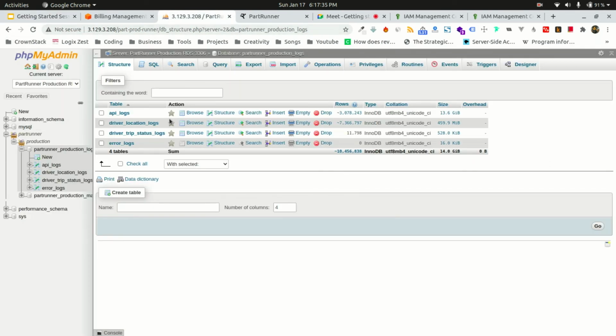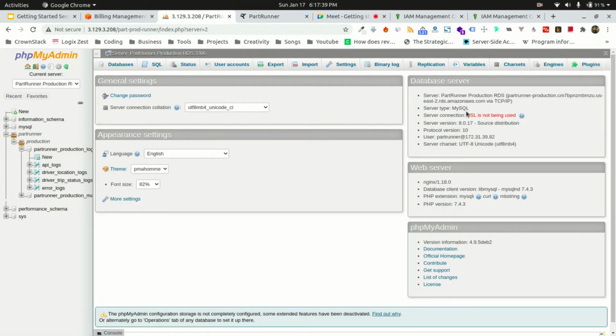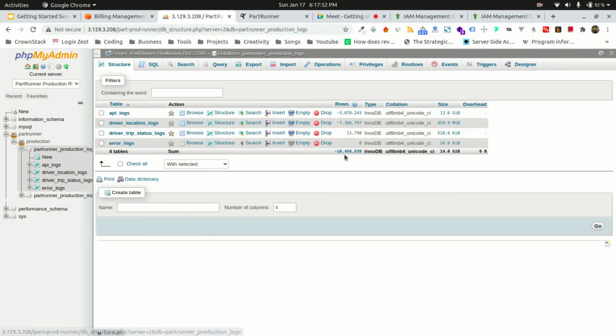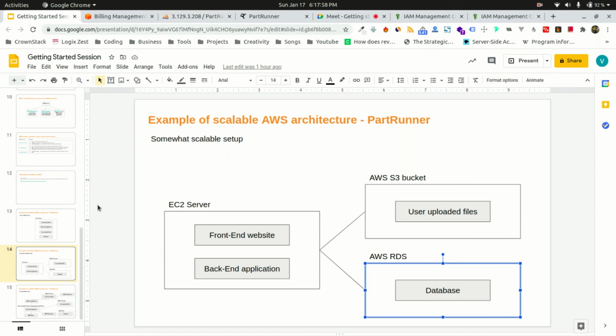Okay, if you want to see this, you will see over here, like what is the server running over here. So this is basically the RDS server that we created on our client, for our client. So that is the only reason I am able to create a database that has 14 GB of size. Otherwise it would have crashed on the EC2.